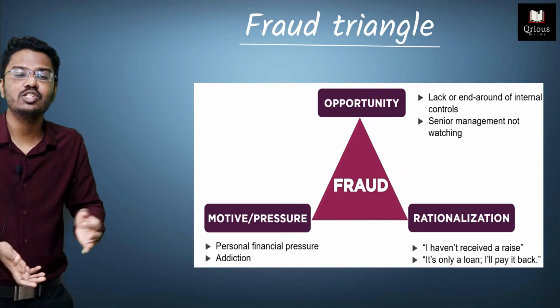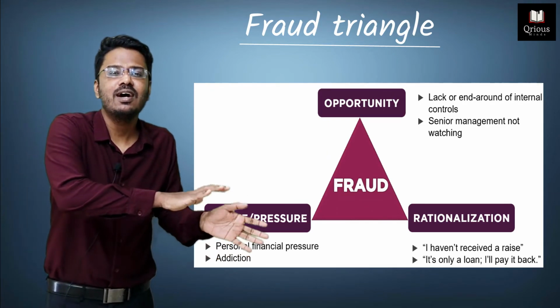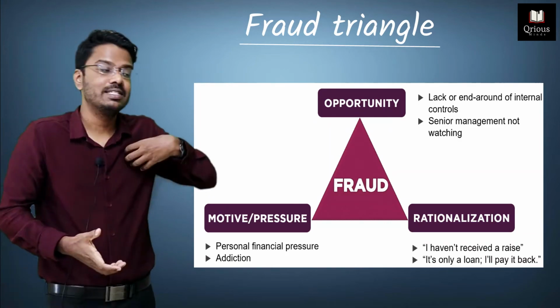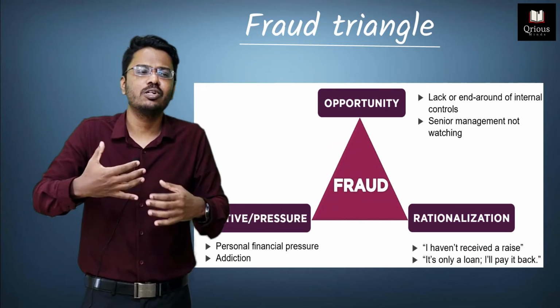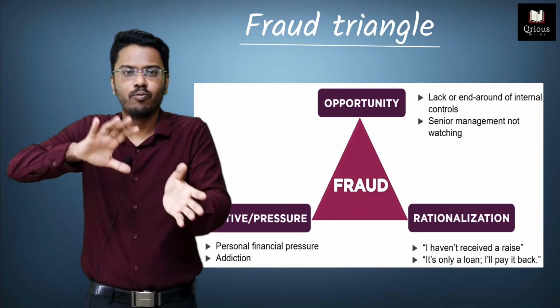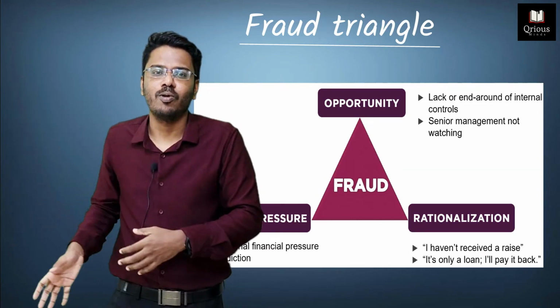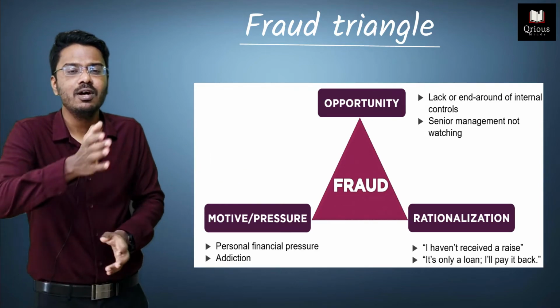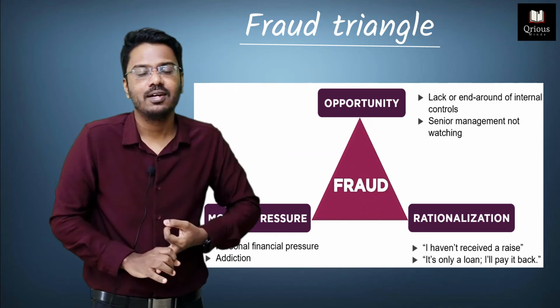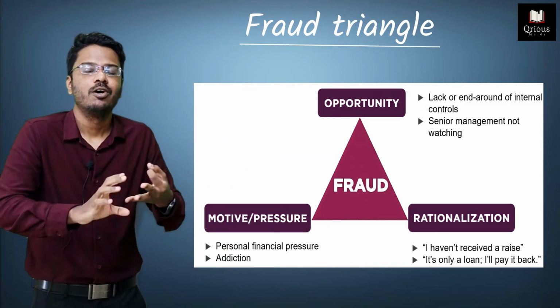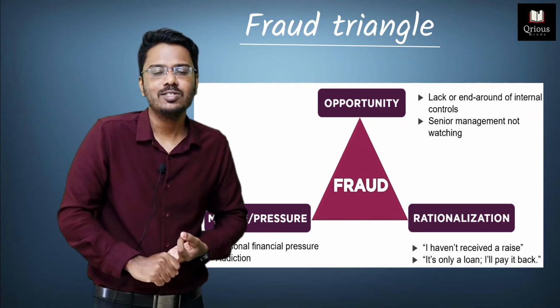And the last condition is pressure. If he is under constant financial pressure, let's say he has to pay off his EMIs, so he's under constant pressure to commit some financial fraud to pay off the EMI. So that is an example of the condition pressure. So these are the three conditions that the fraud triangle states. First one is pressure, second is rationalization, and the third one is opportunity.